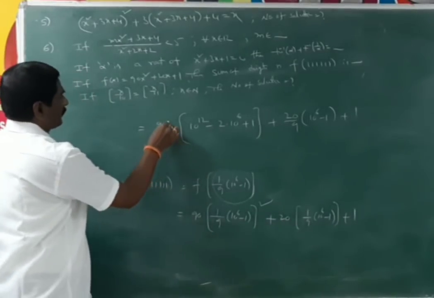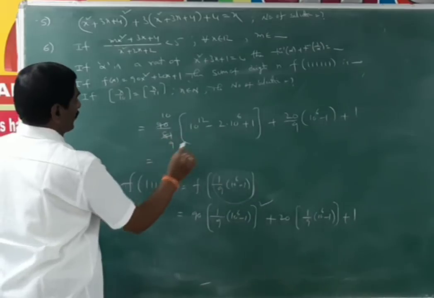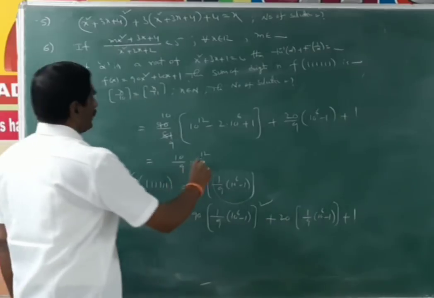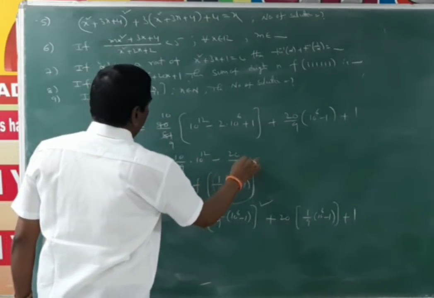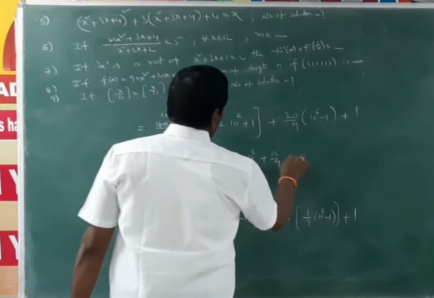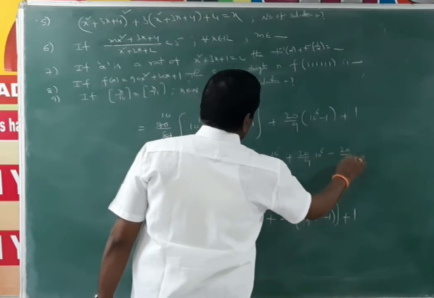That means here 9 table cancel, 10 times here, 9 times. Distributive property: 10 by 9 into 10 power 12 minus 20 by 9 into 10 power 6 plus 20 by 9, plus 20 by 9 into 10 power 6 minus 20 by 9, plus 1.